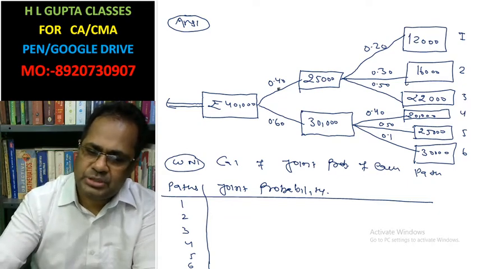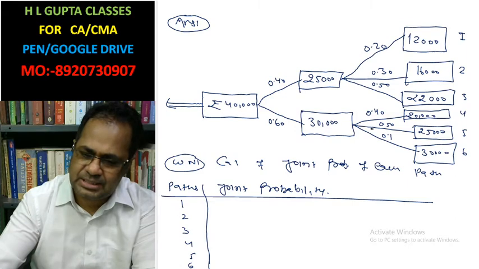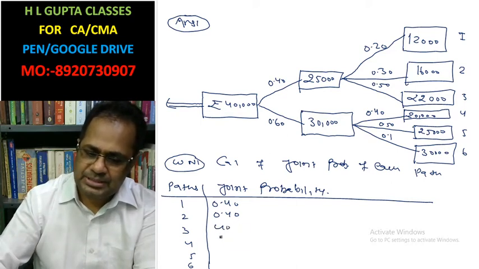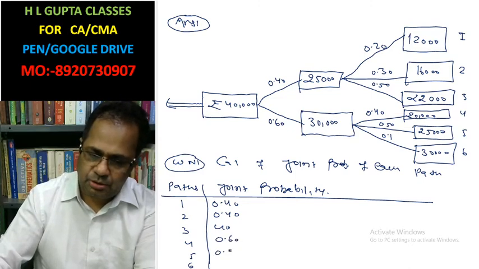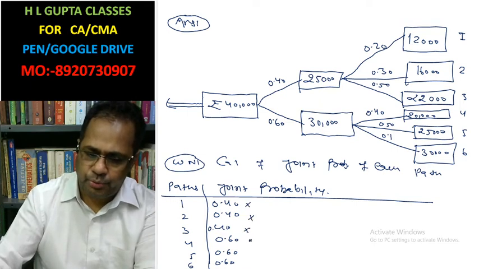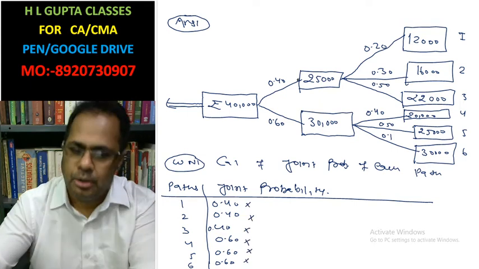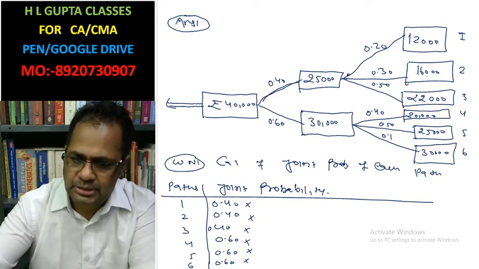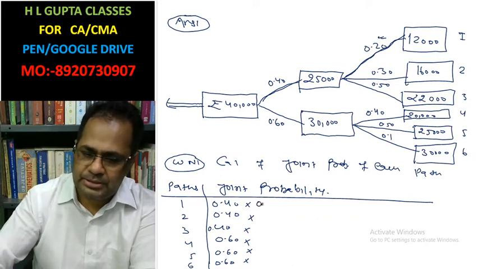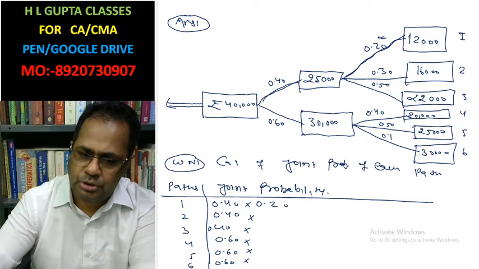For the first three paths there is 0.4, and for the next three paths 0.6 in the first year: 0.4, 0.4, 0.4, and thereafter 0.60, 0.60, 0.60. Into this, look here. This is the 0.4 probability for the first year, and for the first path 0.20, so you will multiply by 0.20.